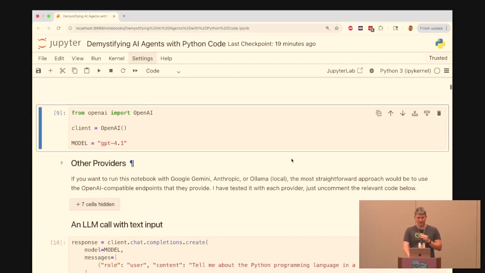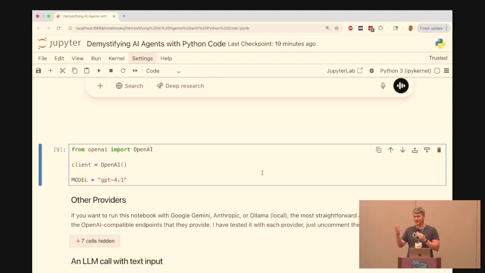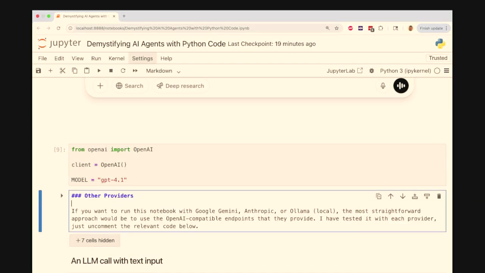And so I'm going to show you the OpenAI Python SDK. But I do have a note in here. If you want to look later and you want to use a different provider, whether you use Gemini, Anthropic, or even Ollama for local, I have code in here to be able to connect to those, and it'll work for you as well.